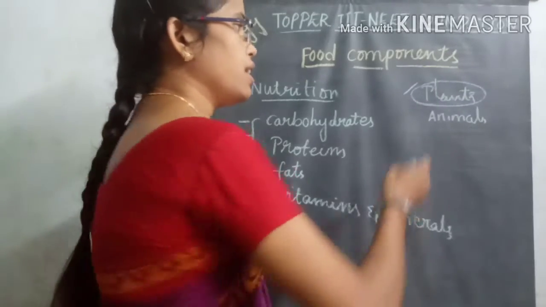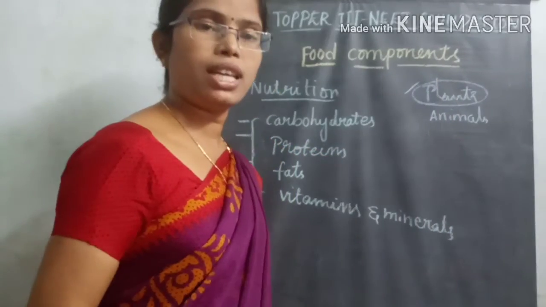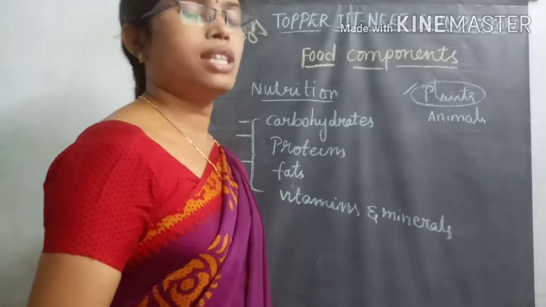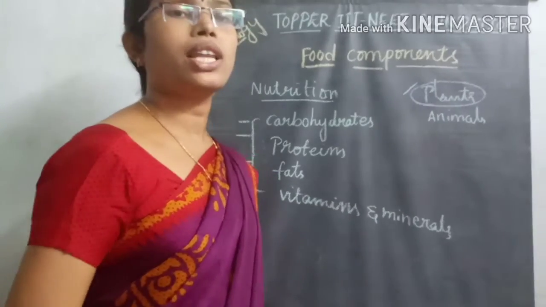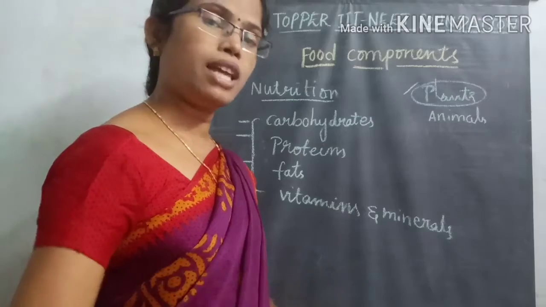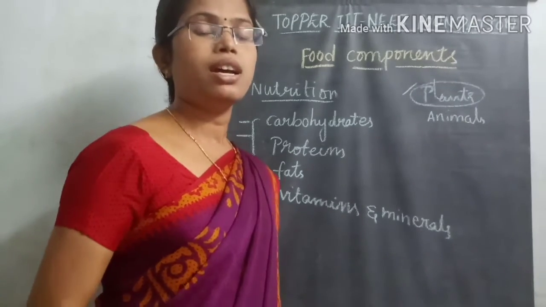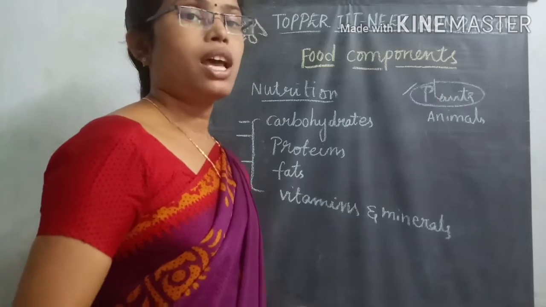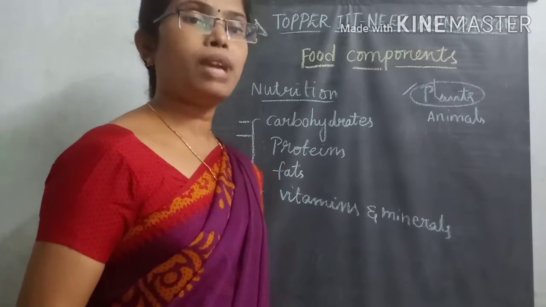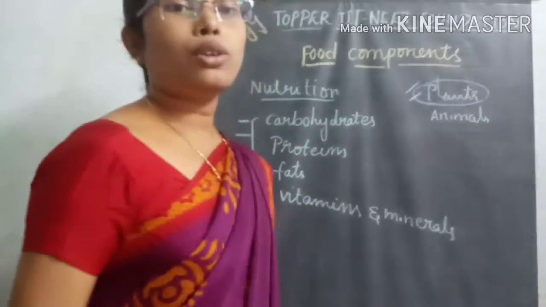So the organisms which prepare their own food material, we call them autotrophs. Auto means by their own process, and trophs means nutrition. Means by their own process they are preparing their own food material. Then these types of plants are called autotrophs.